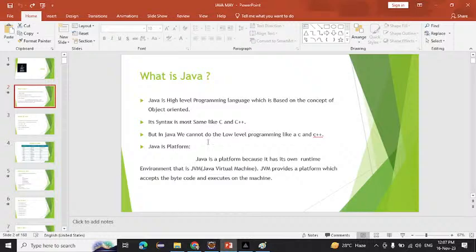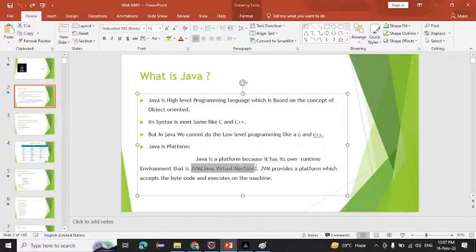Okay, so Java is a platform. This is the main thing. If anybody asks you, you have to tell them Java is a high level programming language, and another thing is that Java is a platform. If they ask why Java is a platform, it is because it has its own runtime environment, that is the JVM. And what is the meaning of JVM? That is Java Virtual Machine.